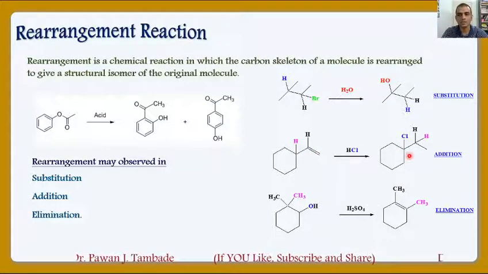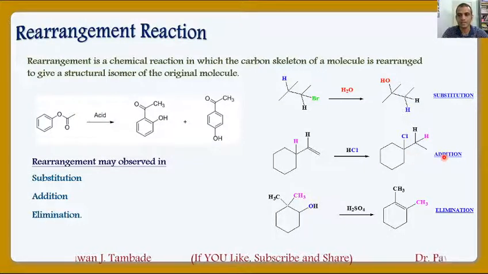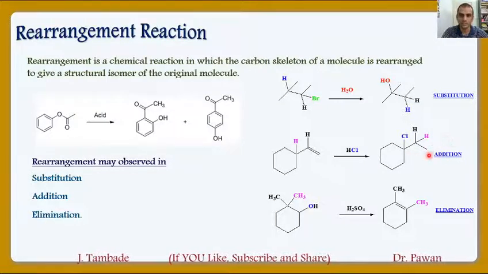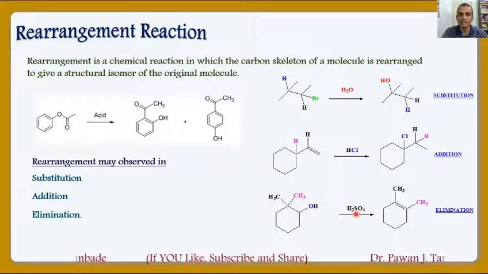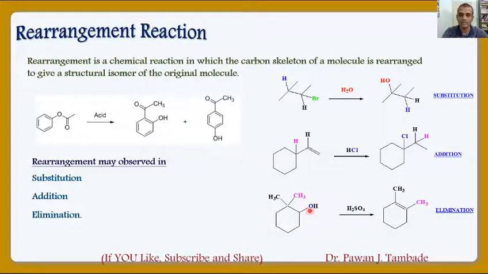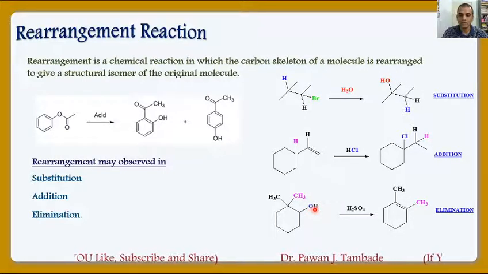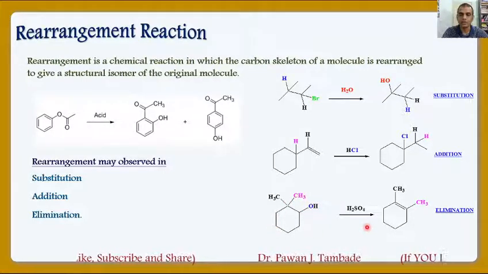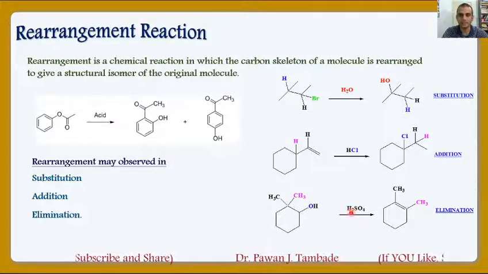So this is another example of rearrangement reaction in addition type of rearrangement reaction. The next example is from elimination reaction. Now, in this case, there is an OH, that is an alcoholic molecule. When it is heated in acidic condition, it undergoes elimination.